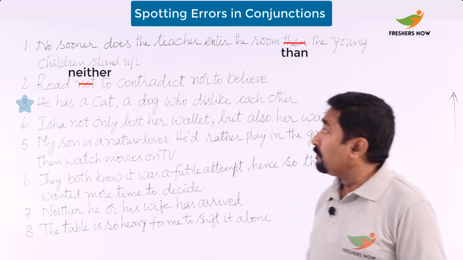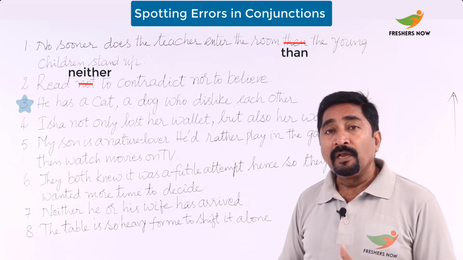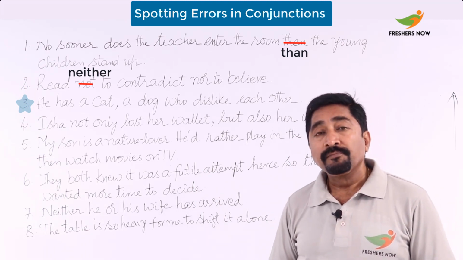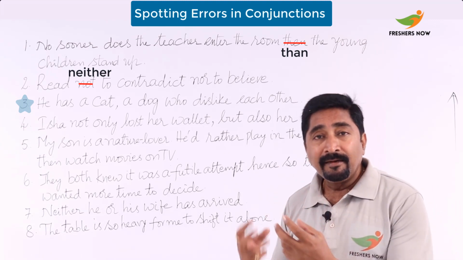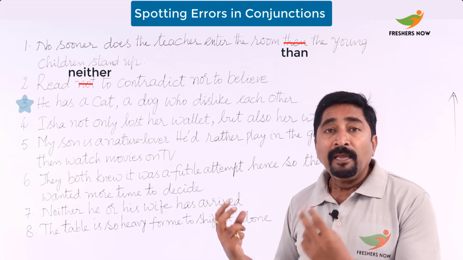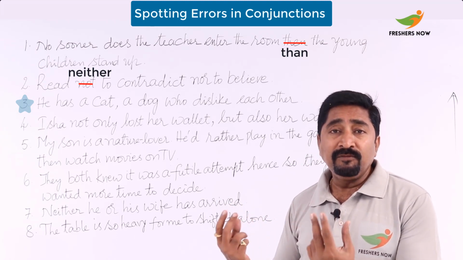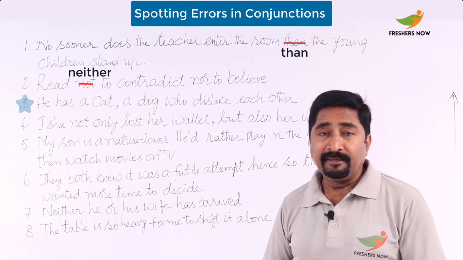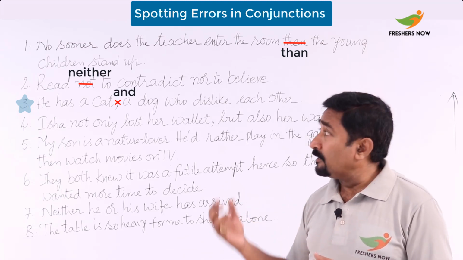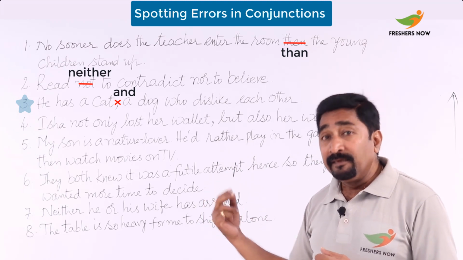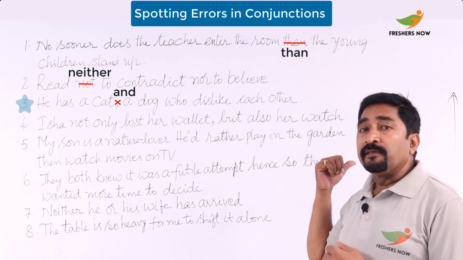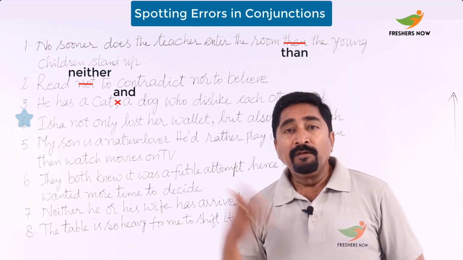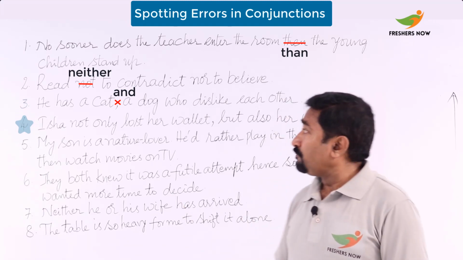Now let's see the next one. He has a cat, a dog, who dislike each other. Now here, a cat and a dog are the two parts, and these two should be connected with a coordinating conjunction, and. So we should say that he has a cat and a dog who dislike each other. This is how you need to understand.